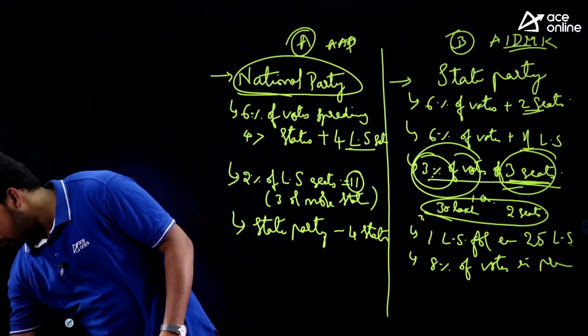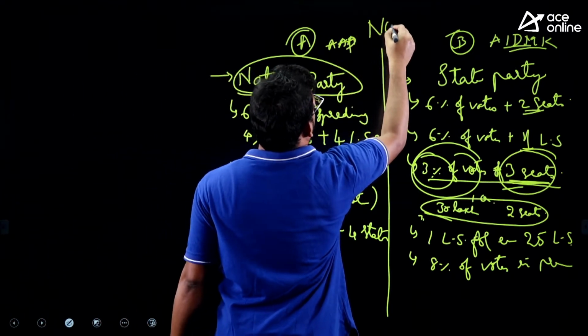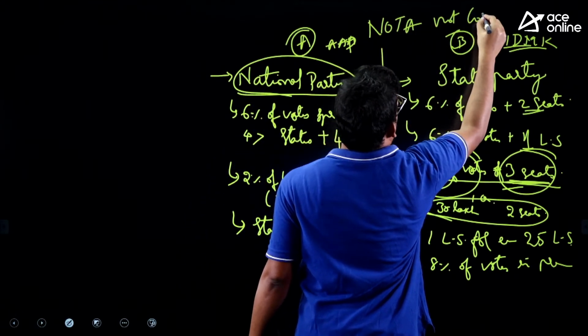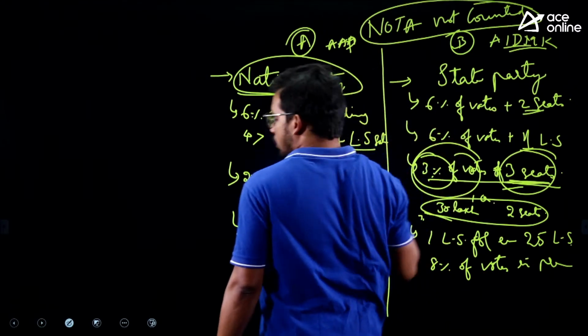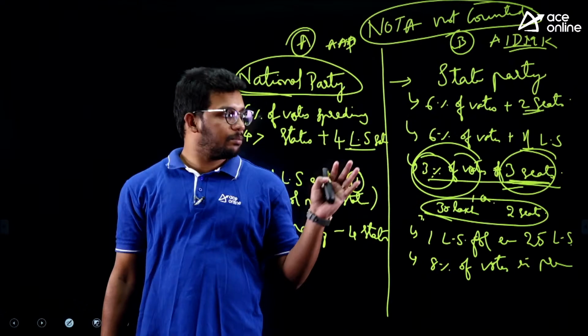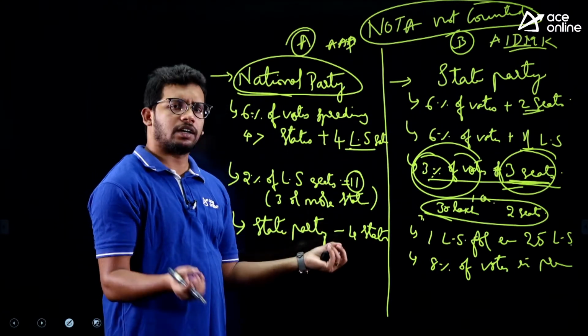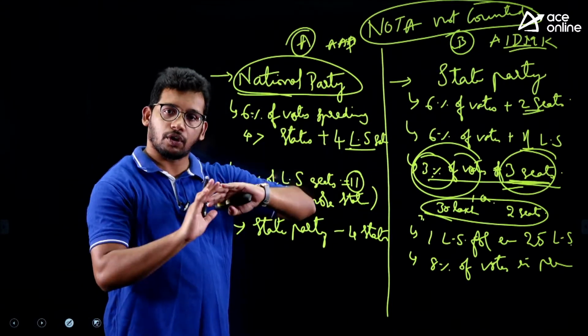Excluding NOTA, some good questions have been asked. NOTA seats are not counted in this particular thing, and NOTA is not even considered when they are determining the winners. So for the deposit and all these things, NOTA is not included.